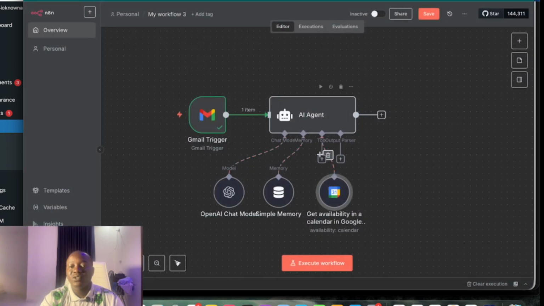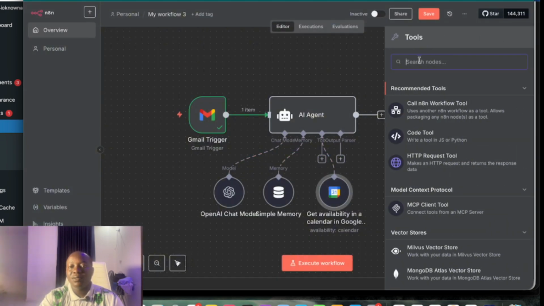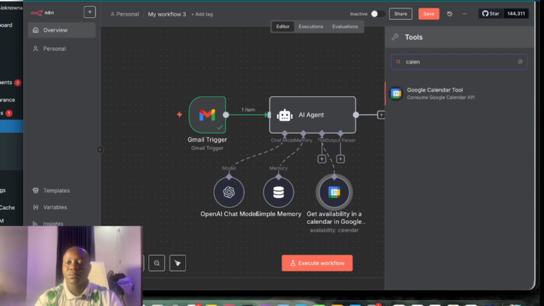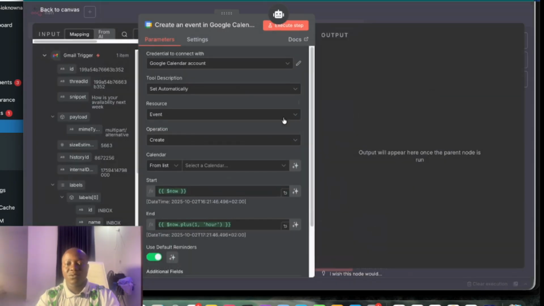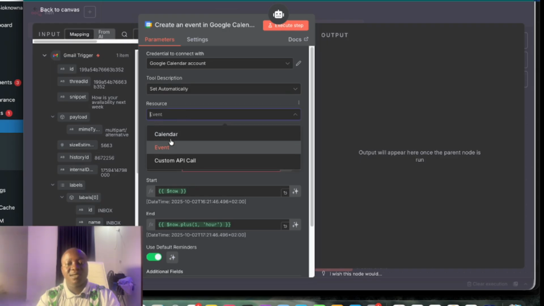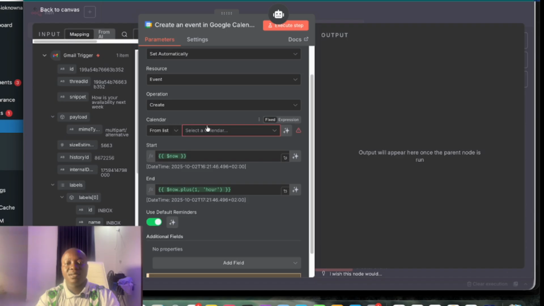The next thing to do is to add our event node. So here you are going to select event. We are going to leave it as event. The other one we select calendar. Now we are going to leave it as event. Then the calendar that we'll be using will be this Gmail. We can leave this also like this.